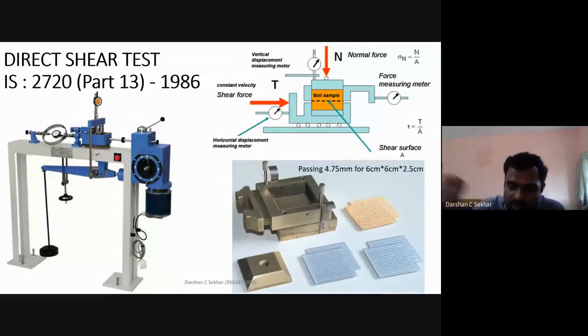This is called a porous stone. It is such that water can flow through it. And you have a grit plate with holes. This is a grit plate. And normally you have a base plate at the bottom. And again, this is called a loading pad.